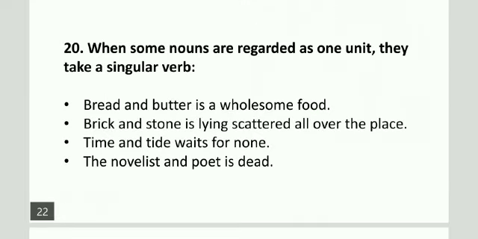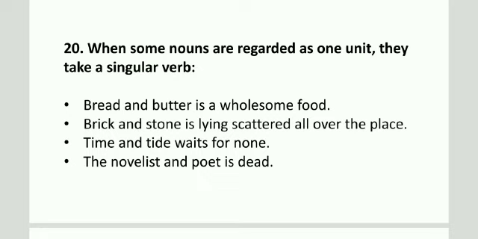Okay, next, when some nouns are regarded as one unit, they take a singular verb. Bread and butter is a wholesome food. Brick and stone is lying scattered all over the place. Time and tide waits for none. The novelist and poet is dead.